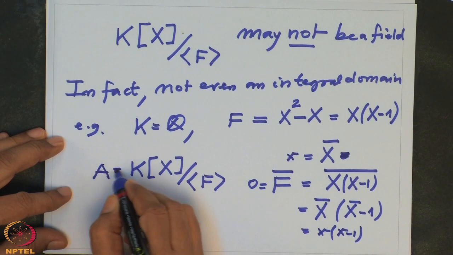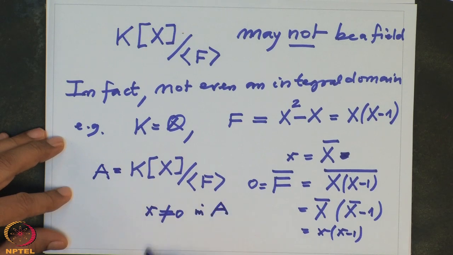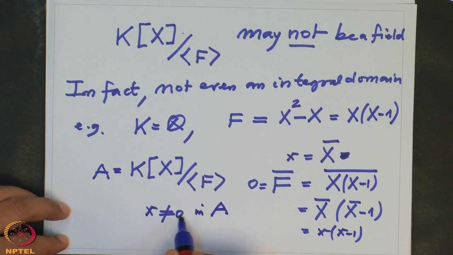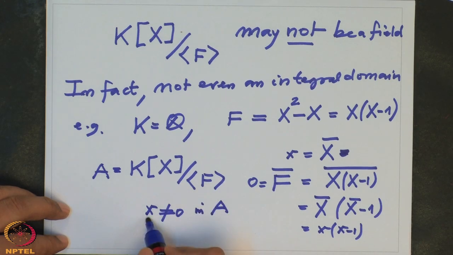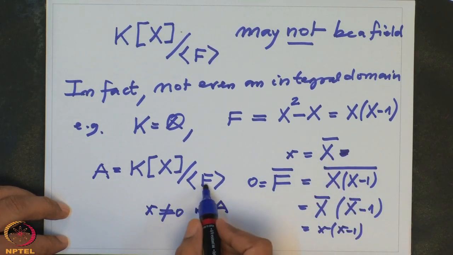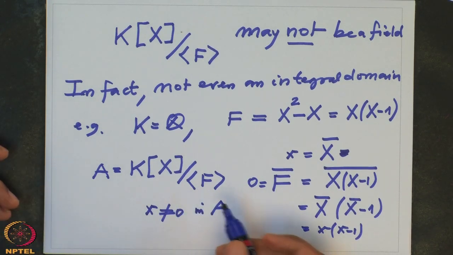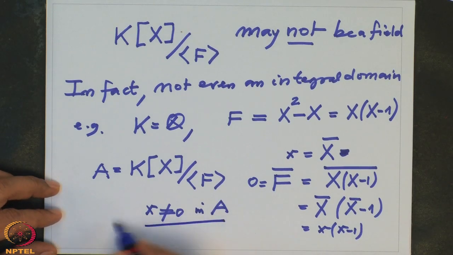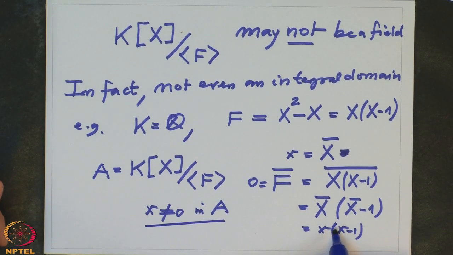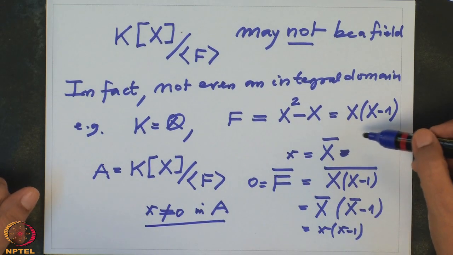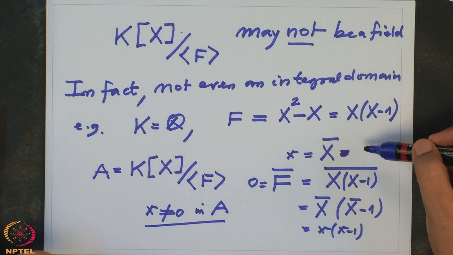This is our A. In A, small x is 0 would mean that f will divide x, but f is a monic polynomial, and if f divides this x, the degree of x should be at least the degree of f, but degree of x is 1. So therefore this is non-zero. So therefore it is not even an integral domain. Also this phenomenon, if you carefully observe, is related to having a zero: if a polynomial has a zero, then it will not in general be an integral domain and so on.